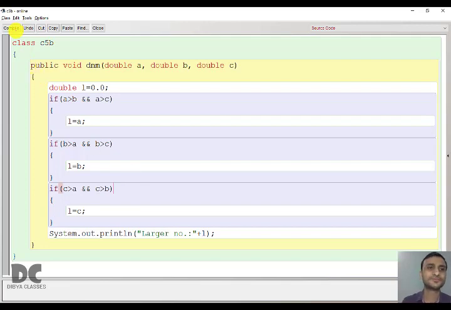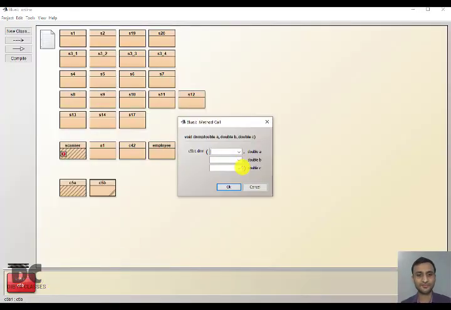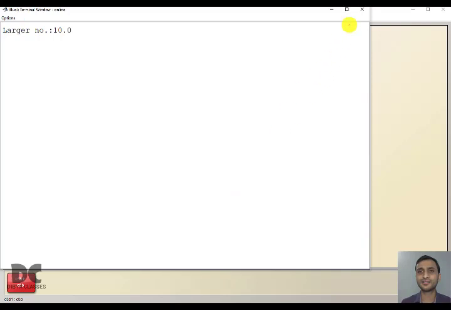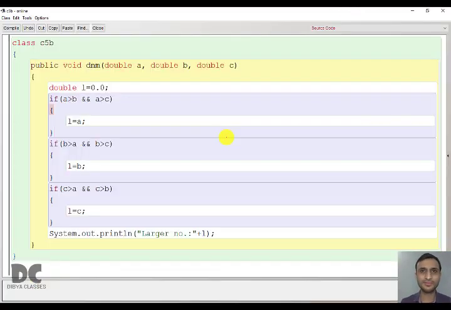Okay. So now let us run this program and check. Let us take 5, 10 and 7. So we should get the answer as 10.0. See, we are getting the answer. So this was a simple program, similar to the previous one. Only in the previous one there were 2, here there are 3. In the previous one we used a relational expression, and in this case we are using a logical expression.